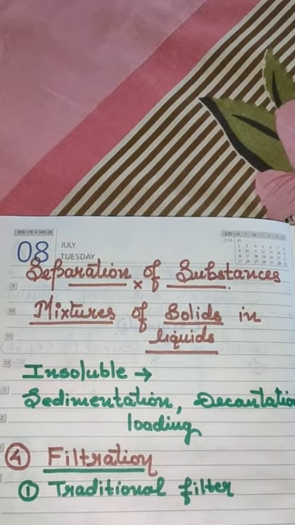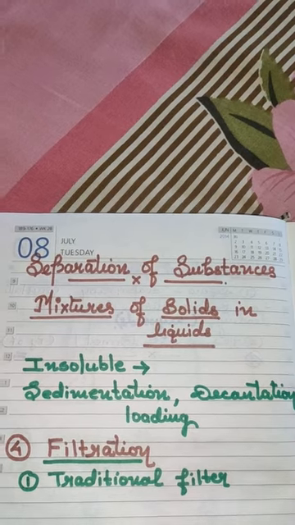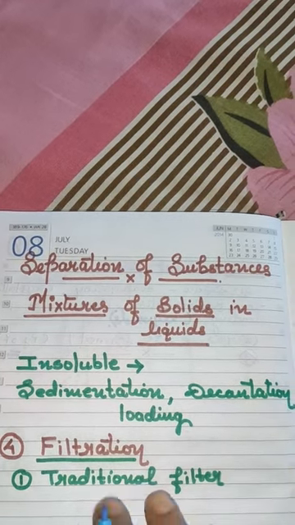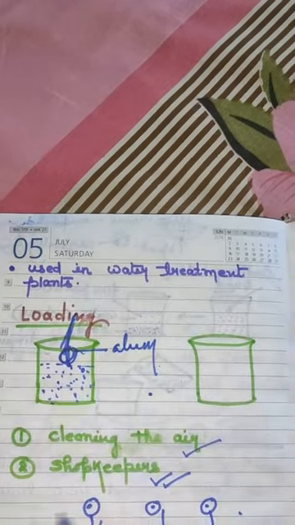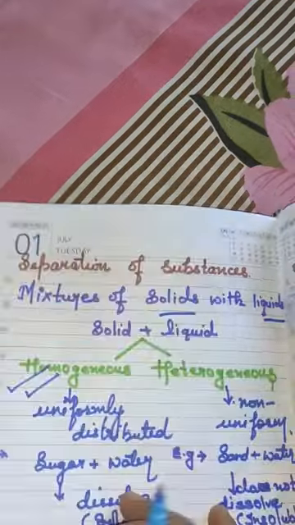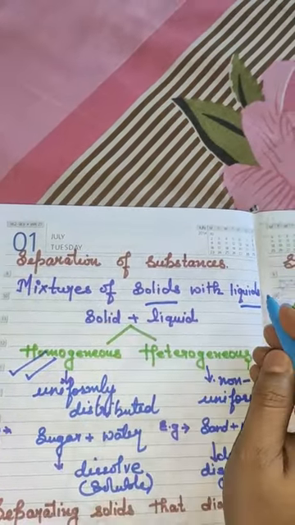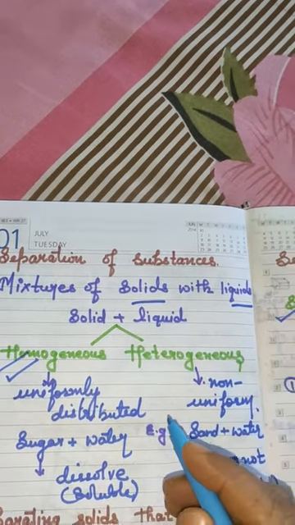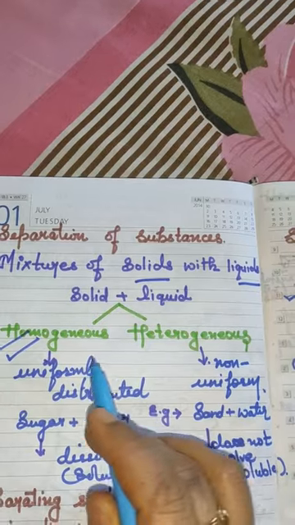So just take a look at what we had discussed in those methods. In the previous class, when we were talking about the separation of substances in mixtures of solids with liquids, we had a discussion on homogeneous and heterogeneous.